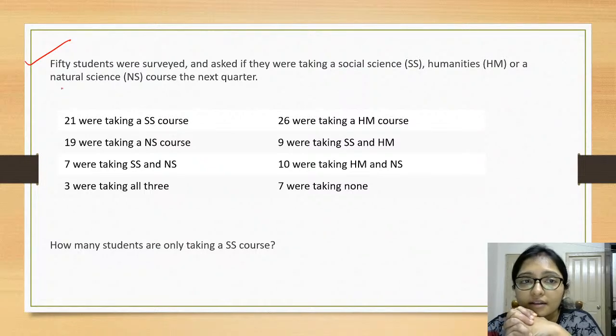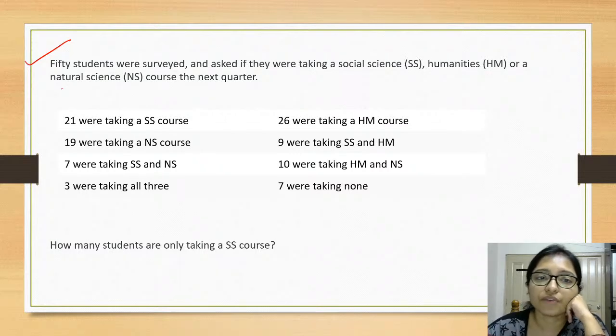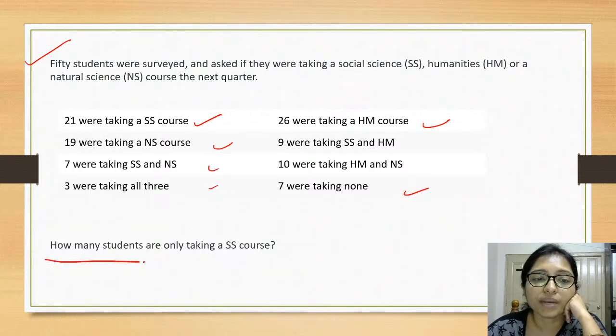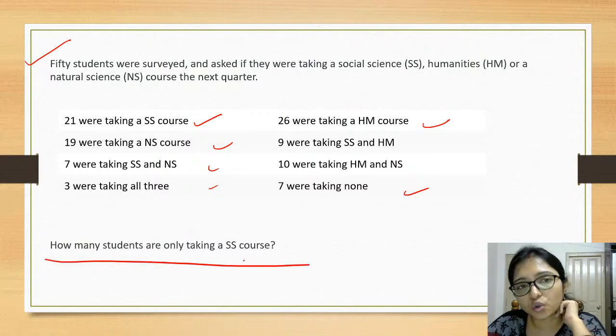Students were surveyed, asked if they were taking the social science SS, humanities HM, or natural science NS course in the next quarter. 21 are taking the SS course, 26 HM, this is given. Now how many students are taking the SS course?